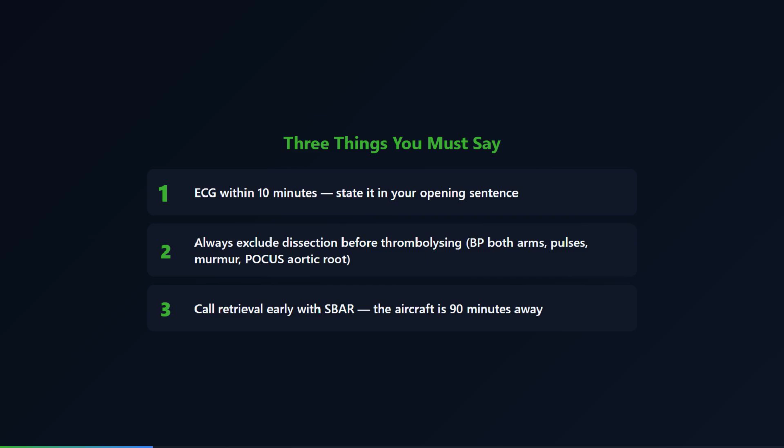Final recap for today. Today we built the framework for managing acute chest pain in a rural center without PCI. The key priorities: ECG within 10 minutes. Aspirin 300 mg immediately. GTN for ongoing pain, with contraindications checked. Oxygen only if hypoxaemic. For STEMI, the decision between PCI within 120 minutes and fibrinolysis within 30 minutes. Tenecteplase, weight adjusted, half dose over 70. Always exclude dissection before thrombolizing. Blood pressure in both arms, pulse check, listen for a murmur, bedside ultrasound of the aortic root. And call Retrieval early with SBAR because the aircraft is 90 minutes away.